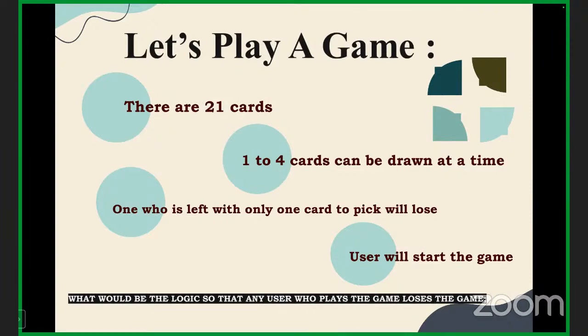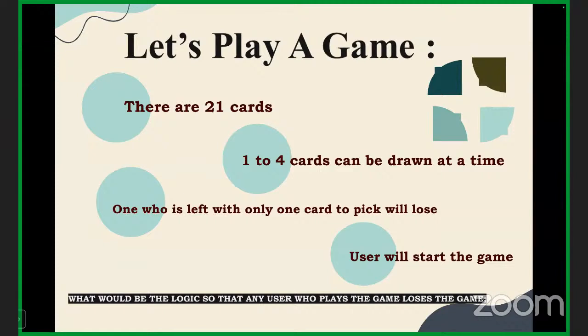You have to make sure that at your turn, it should not be that only 1 card is left, I mean, you should have a choice. Suppose it's your turn and you are left with only a single card. So you lose the game. Understood? So you have to tell me the logic so that every time the computer wins the game, and the user starts the game.